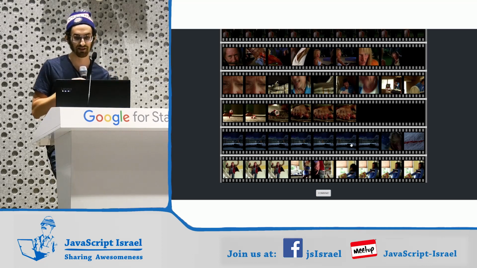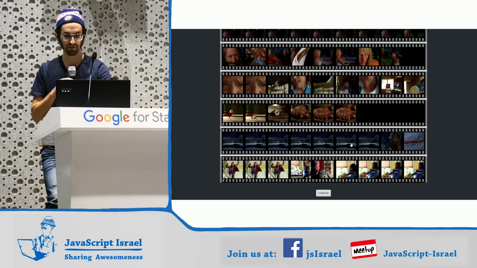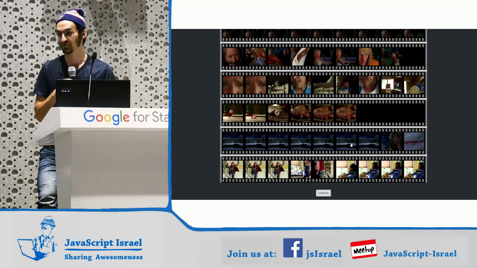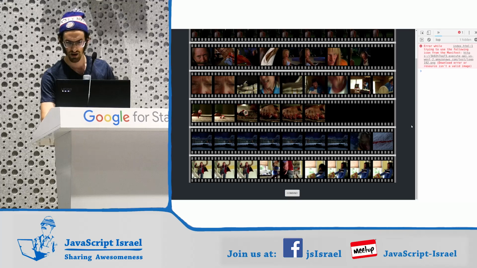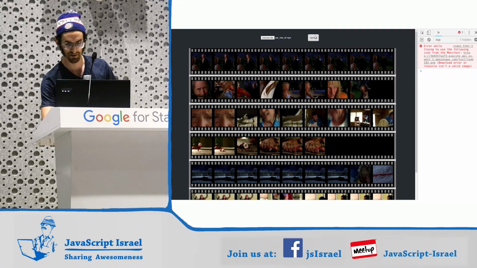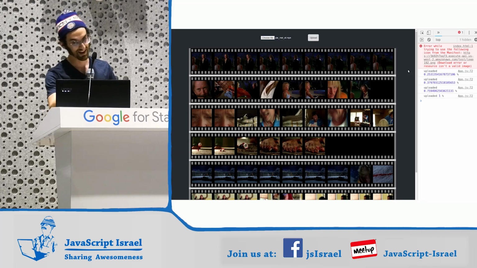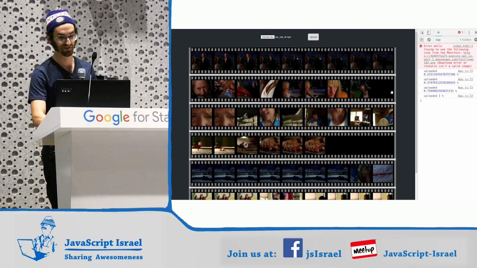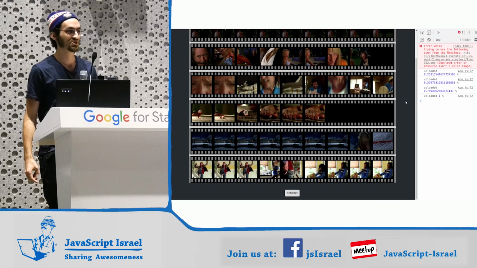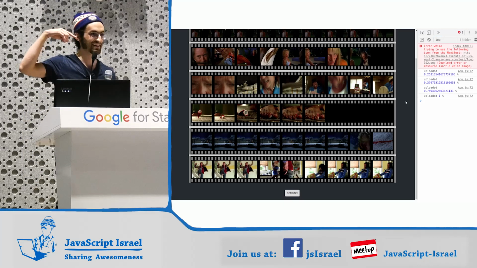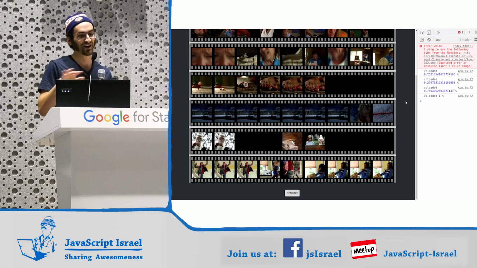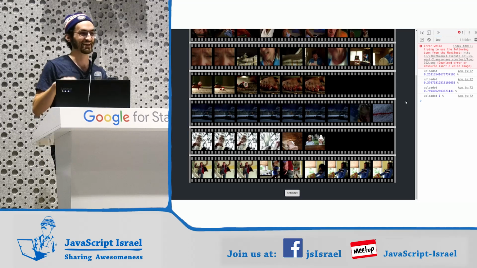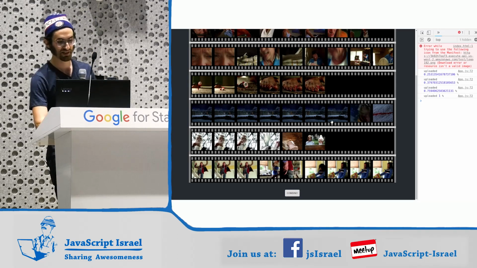Depending on the speed of the internet, I might have to do a refresh. I didn't spend much time on the front end on this application. Story of my life. Oh, did I not press upload? I need to press upload. There you go. See, it has a progress bar in the console. So now this is when you would have your progress indicator. I'll suggest it to my UX person at work. If you want to see how long your download is taking, just open the console. So now we see Pai Mei.